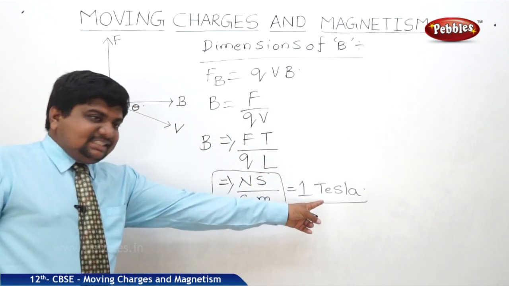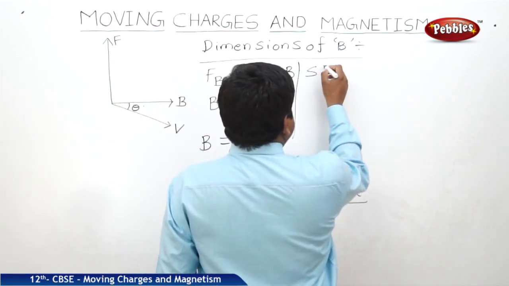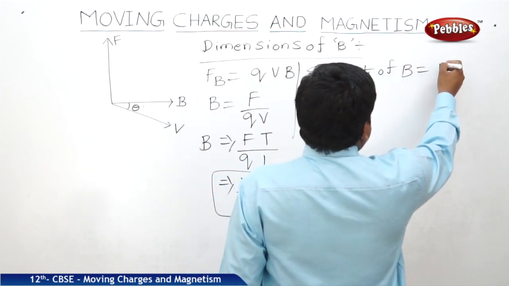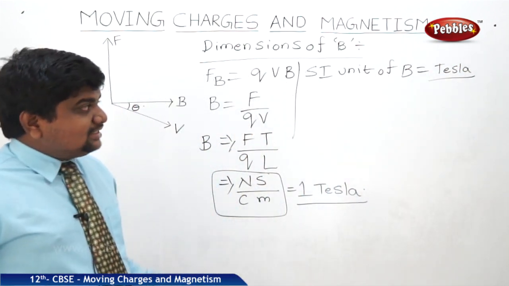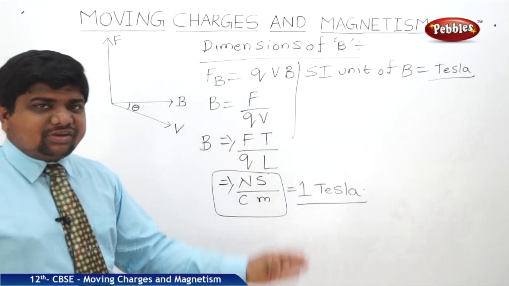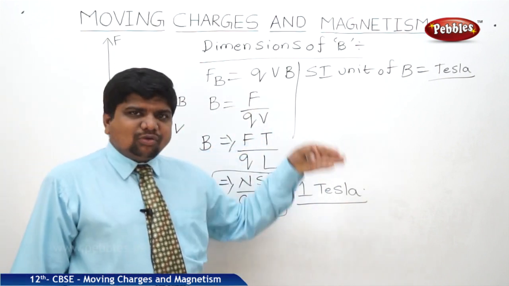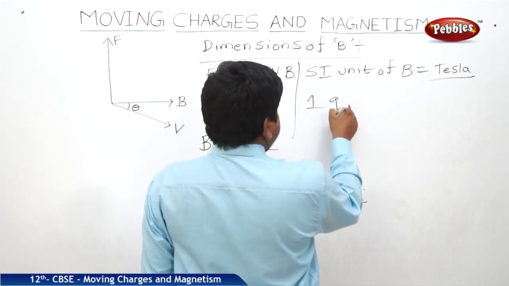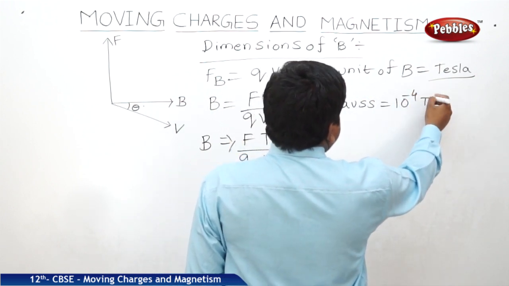1 Newton second by Coulomb meter is equal to 1 Tesla. So what is this Tesla? It is the SI unit of magnetic field strength. SI unit of B is Tesla. After the great scientist Nikola Tesla, the SI unit of B was named Tesla. But Tesla is rather a large unit, so it is better to use a smaller unit. We can write 1 Gauss is equal to 10 to the power of minus 4 Tesla.